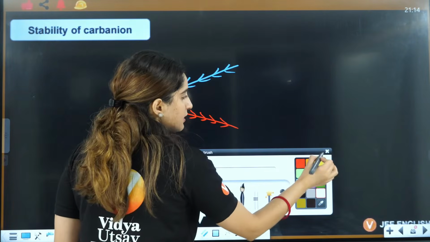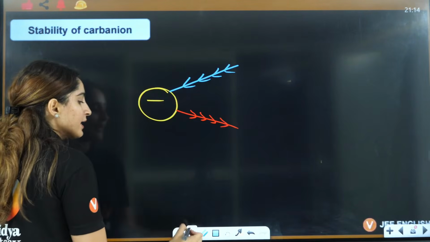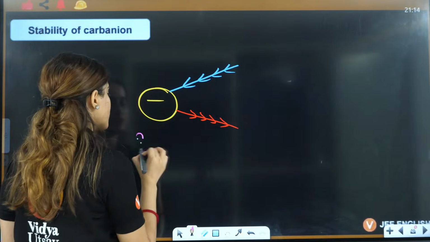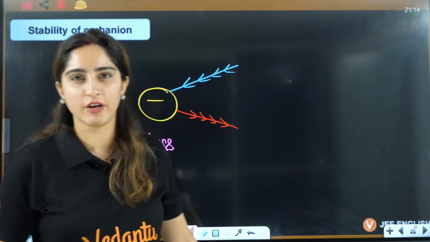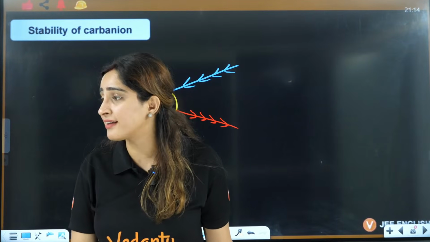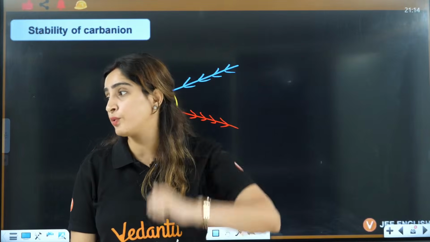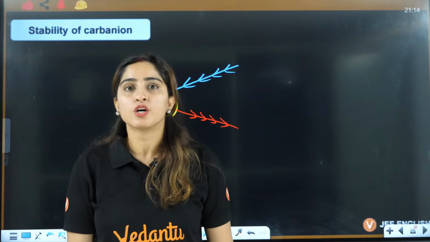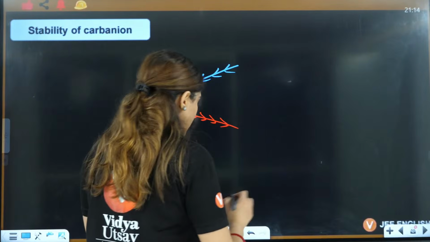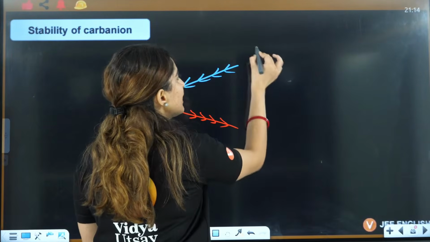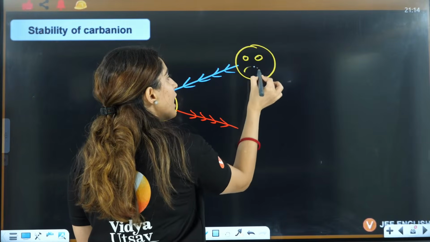Understand one thing, take it as stress. If someone is giving you a lot of stress in your head, you will stay away, you will feel unhappy. When someone is giving you stress, you feel very sad, you feel very unhappy.